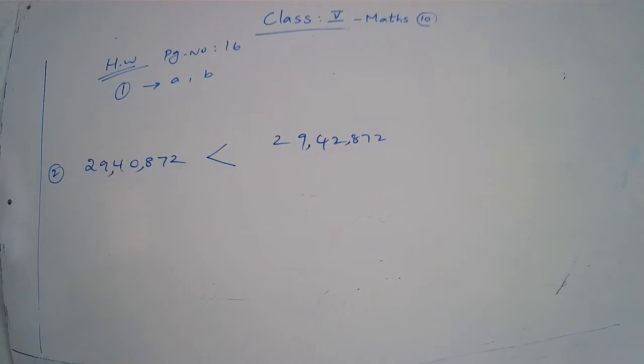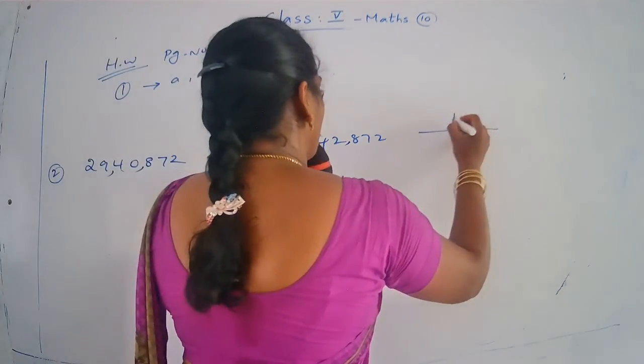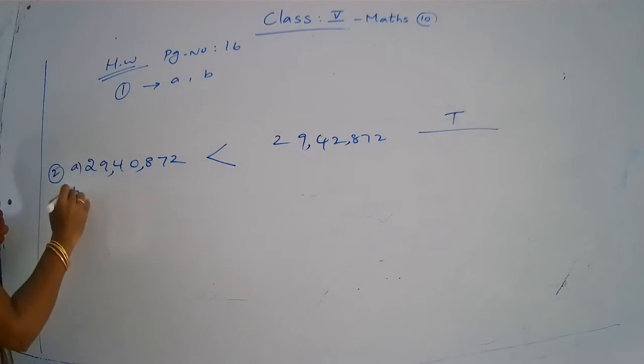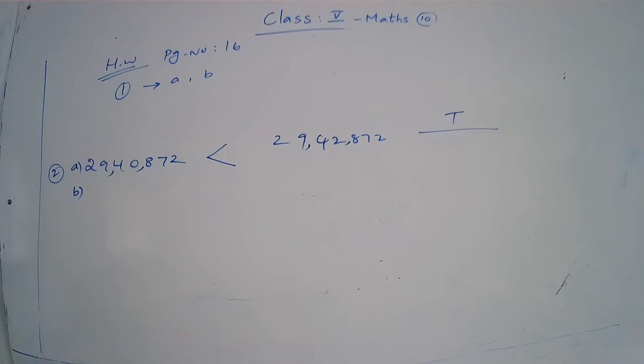Here what is given in your book? Same is given. 29,40,872 is smaller than 29,42,872. This statement is correct. Yes, children. So you write true. You write the answer in your book. T for true. Write it. First question only is homework. Now you come to the second question. Write it. Now you come to A, B part. B part, what is given? 2 numbers are given.